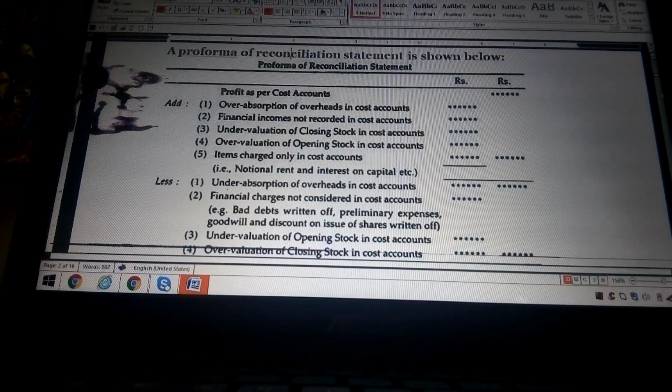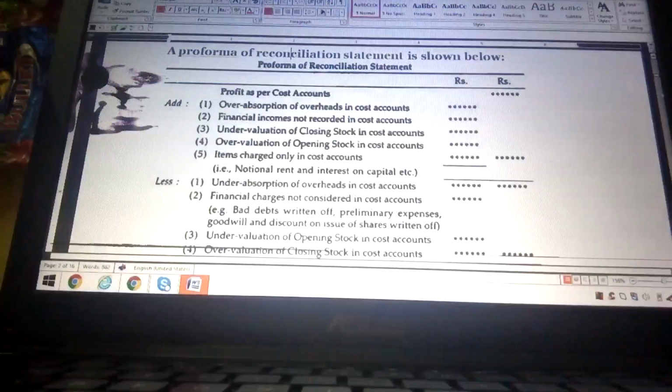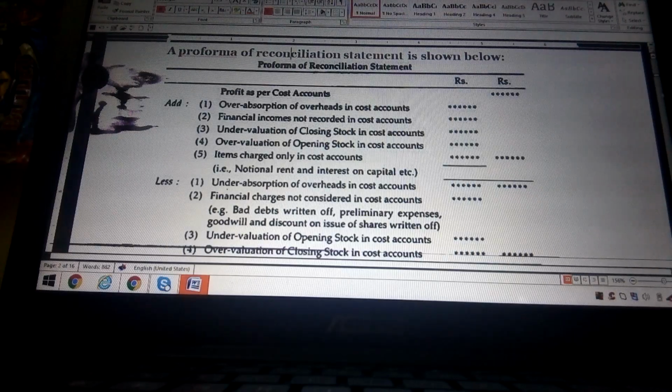In the pro forma, first is over absorption of overheads in cost accounts, so the over absorption items should be added. Similarly, financial incomes not recorded in cost accounts. Since we prepare the reconciliation statement based on cost information, if the financial incomes were forgotten or omitted, they should be added. Similarly, under valuation of closing stock in cost accounts, or valuation of opening stock, and items charged only in cost accounts, this information should be added.